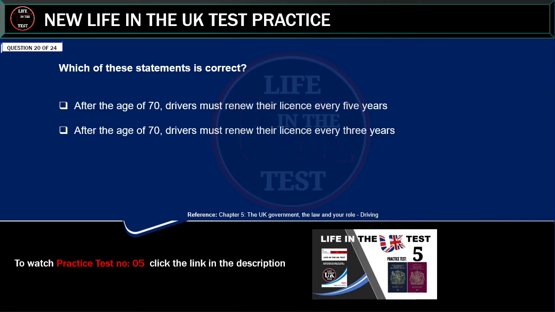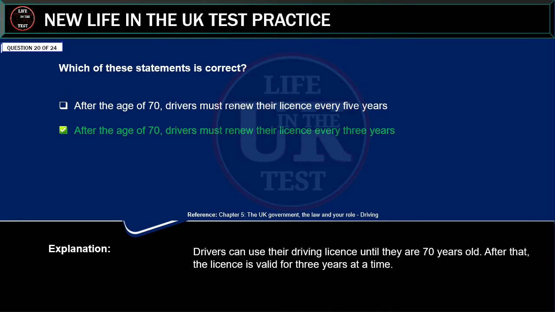Which of these statements is correct? After the age of 70, drivers must renew their license every 5 years. After the age of 70, drivers must renew their license every 3 years. Correct answer: after the age of 70, drivers must renew their license every 3 years. Explanation: drivers can use their driving license until they are 70 years old. After that, the license is valid for 3 years at a time.